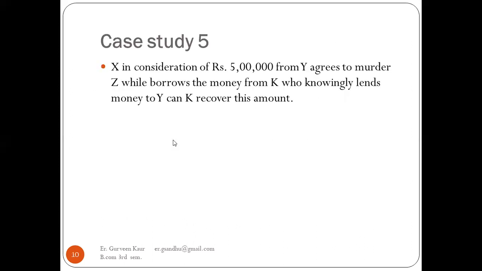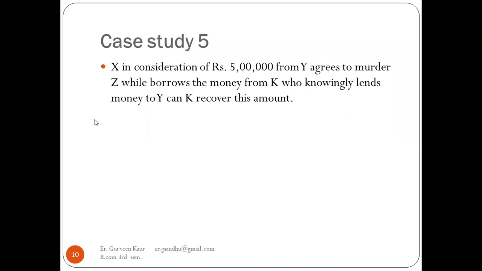Next, X, in consideration of rupees 5 lakh from Y, agrees to murder Z, while borrowing the money from K, who unknowingly lent money to Y. Can K recover this amount?